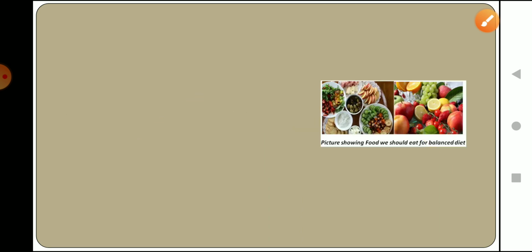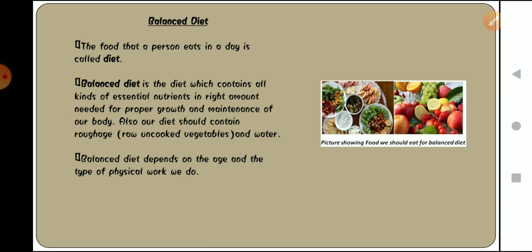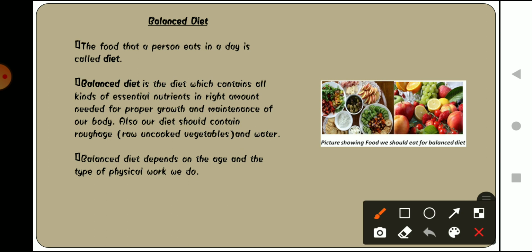Now moving forward to the balanced diet. We have discussed what a balanced diet is and why it is very important for us. The food that a person eats in a day is called a diet. We all know that the food we eat on a particular day is known as our diet. But what is a balanced diet? A balanced diet contains all kinds of essential nutrients in the right amount needed for proper growth and maintenance of our body. Also, our diet should contain roughage.